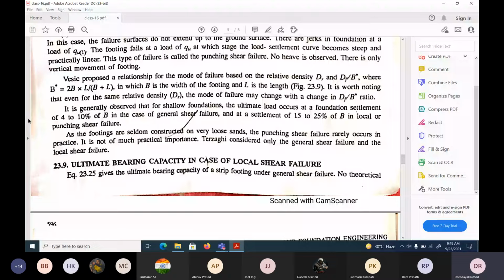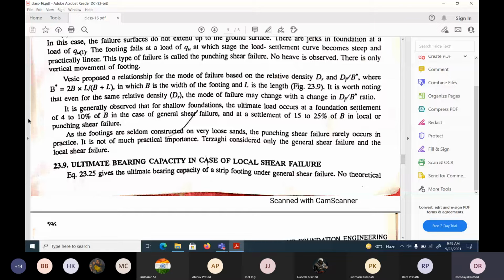It is generally observed that for a shallow foundation, the ultimate load occurs at a foundation settlement of 4 to 10% of B in the case of general shear failure, and at a settlement of 15 to 25% of B in local and punching shear failure. This point is also important. In a general observation, in a shallow foundation, before failing, the foundation settlement is between 4 to 10% of B, the width, in the case of general shear failure, and 15 to 25% in local shear failure and punching shear failure, obviously, because the settlement would be more.